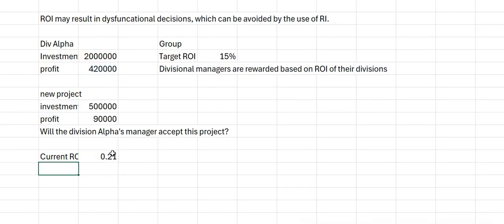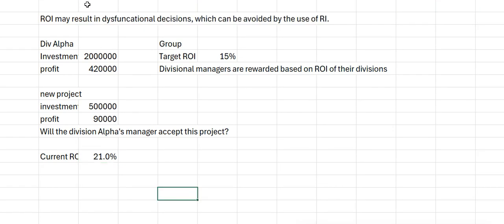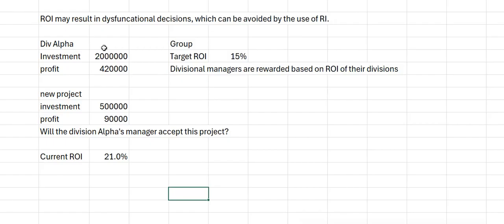That gives 21% ROI. So currently the manager maintains an ROI of 21%. What will happen if he accepts the project?